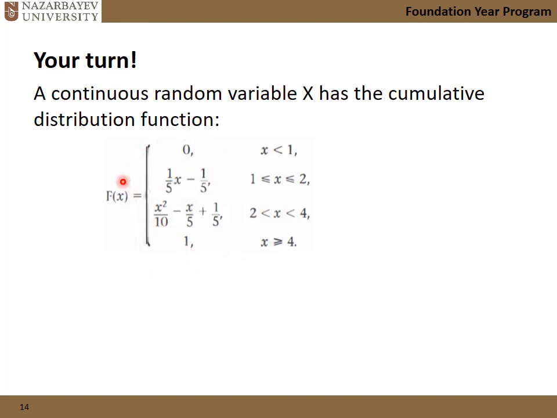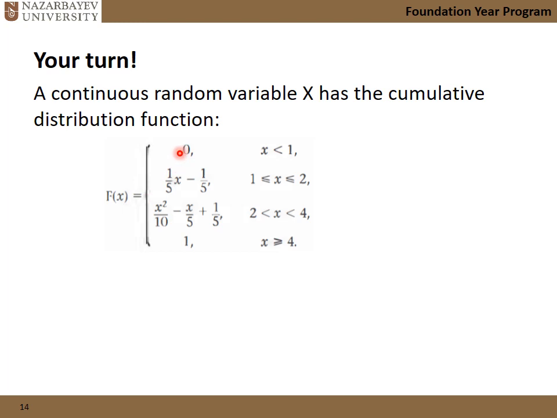Now, if the CDF, capital F, is given, we don't need to integrate or do anything, and the question is just how to find, for example, Q1, Q2, Q3. We set F to 0.25 if we want to calculate Q1. Which part of F do I have to equate to 0.25?